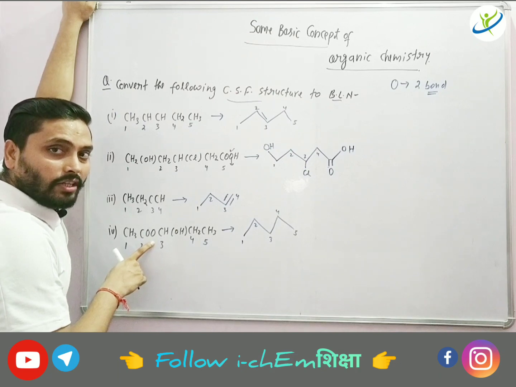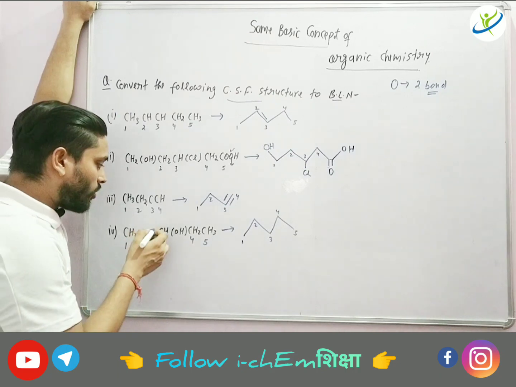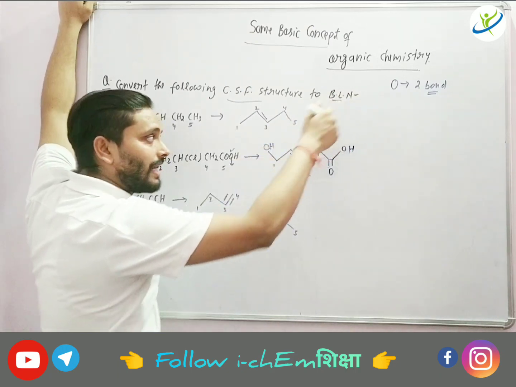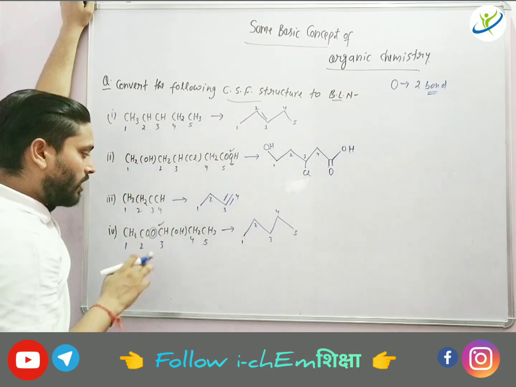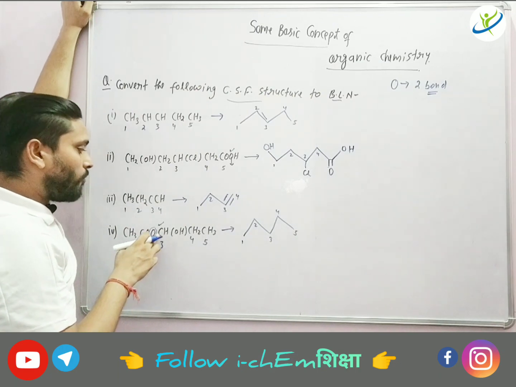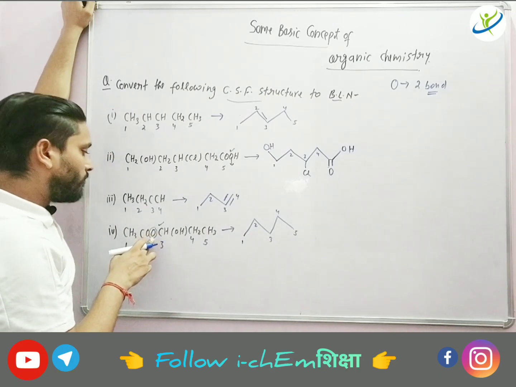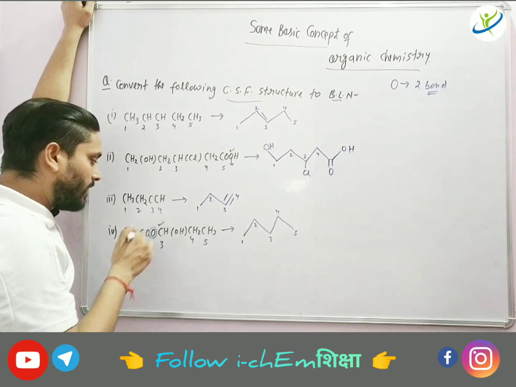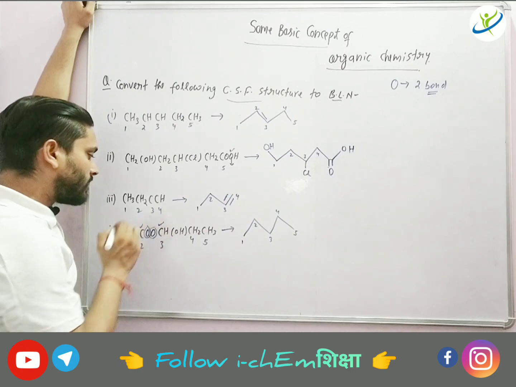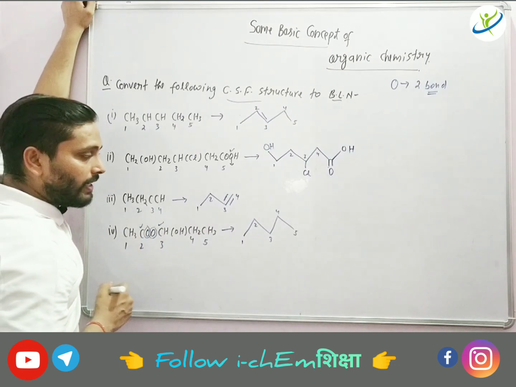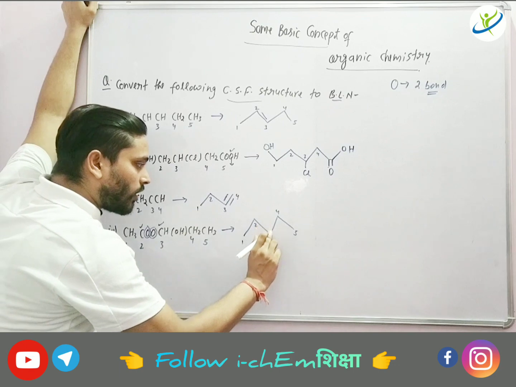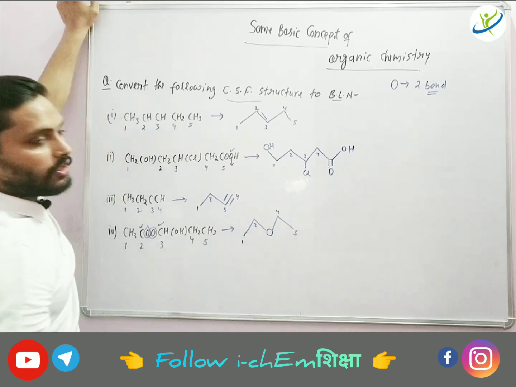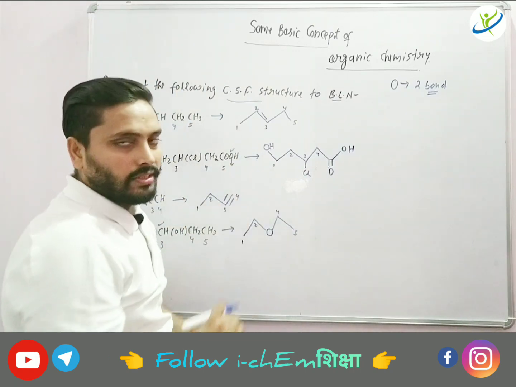And this oxygen must form one bond with this carbon, because oxygen can form 2 bonds maximum, just like this case, right? So this oxygen is coming between the second and third carbon. That means you have to include the oxygen here. Except carbon and hydrogen, you have to show any other heteroatom in the bond line structure.